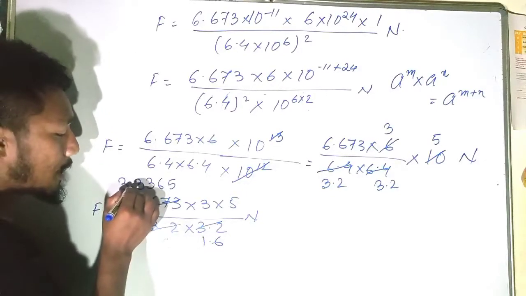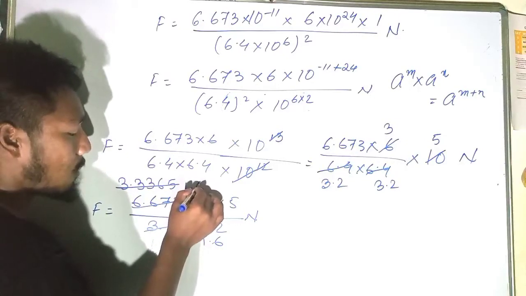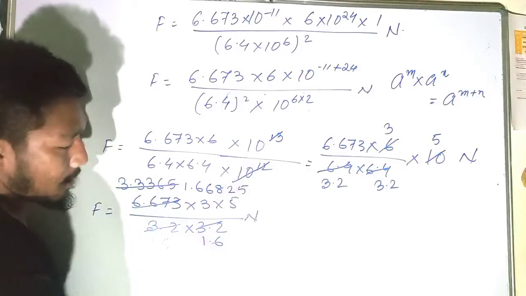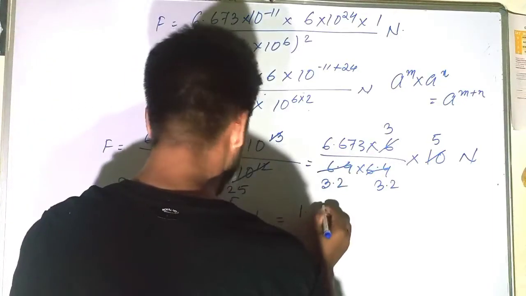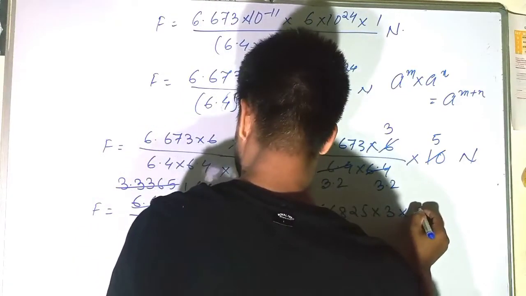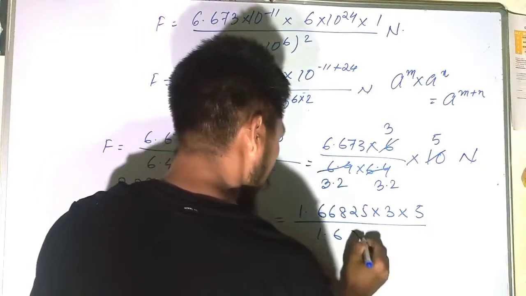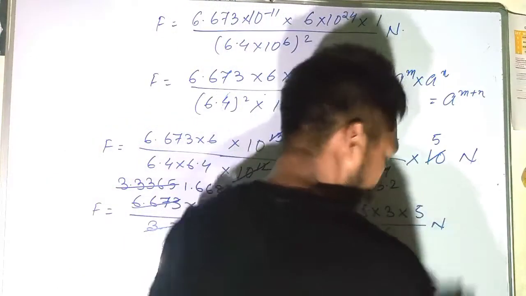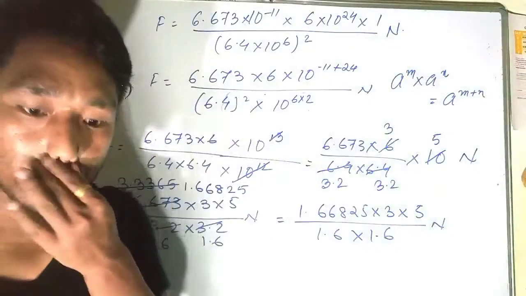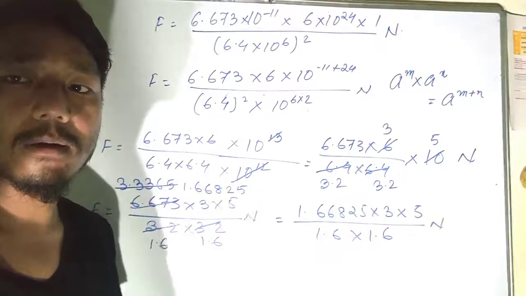Okay, so here again, 2 1s are 2, 2 6 are 12, 2 6 are 12, 2 8 are 16, 2 2 are 4, 2 5 are 10. So what is remaining here? 1.66825 into 3 into 5 divided by 1.6 into 1.6 Newton. Okay, so this is what we are getting here. So we'll try to multiply all this and divide it.